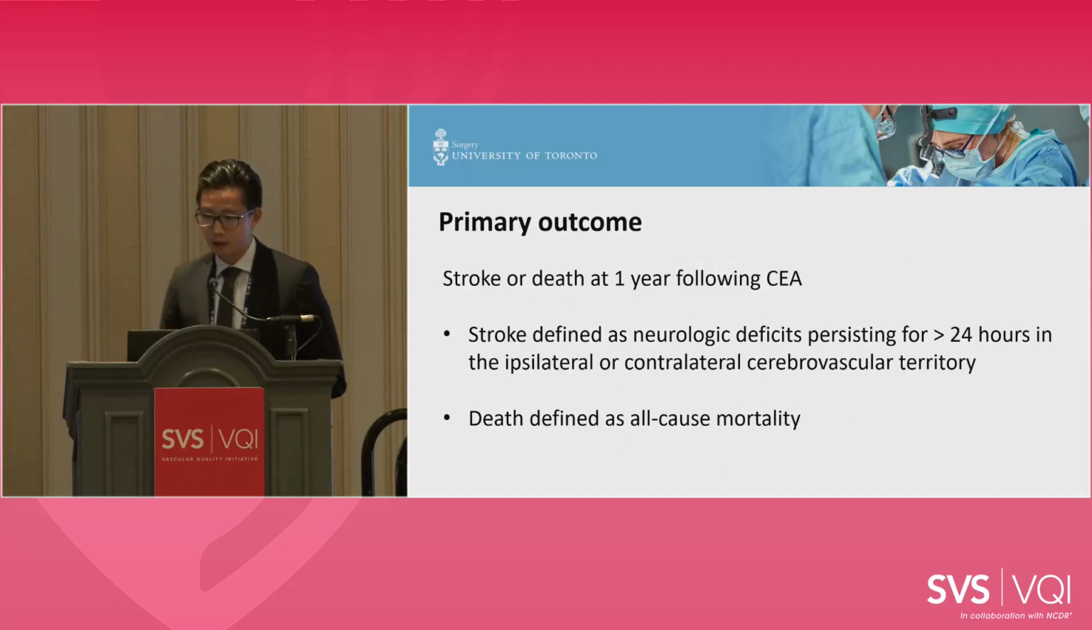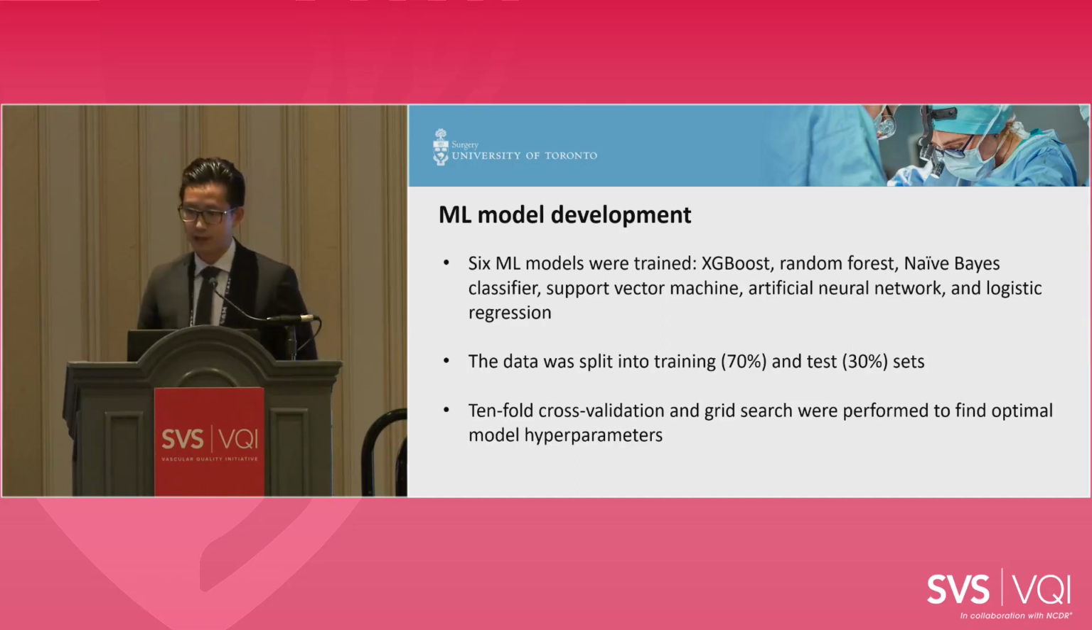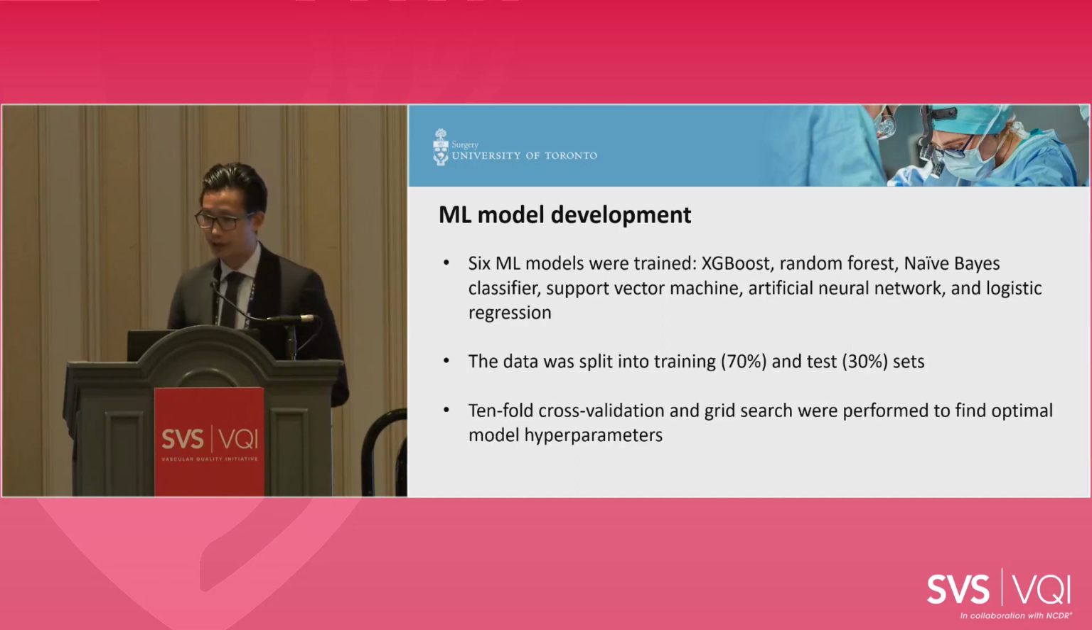The primary outcome was stroke or death at 1 year following CEA. And we defined stroke as neurologic deficits persisting for over 24 hours in the ipsilateral or contralateral cerebrovascular territory. And death was defined as all-cause mortality. We trained 6 ML models: XGBoost, random forest, naive Bayes classifier, support vector machine, artificial neural network, and logistic regression. The reason we chose these is because they demonstrate the best performance for predicting surgical outcomes in the literature.